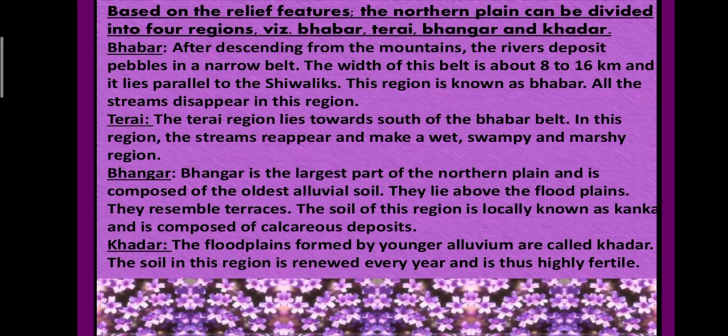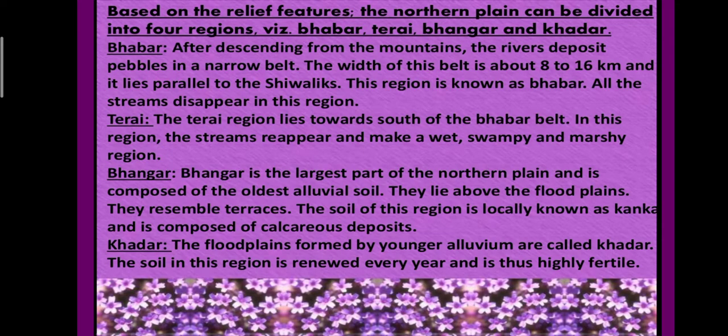Now next is the Tarai. The Tarai region lies towards the south of the Bhabar belt. We discussed that the Bhabar belt formed because of the pebbles. Towards the south of this Bhabar belt, the Tarai region is there. In this region, the streams reappear and make a wet, swampy and marshy region. In the pebbles we are not able to see the stream, but in Tarai it reappears. Because this water is available here, it makes this area wet, swampy and marshy. So we call this region Tarai.